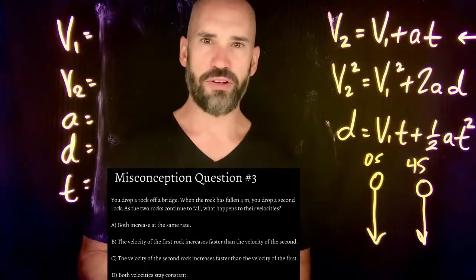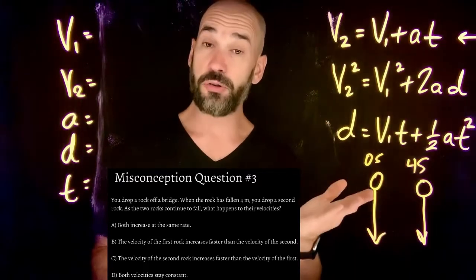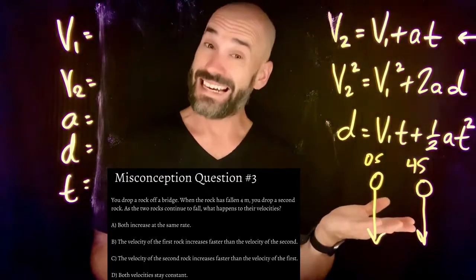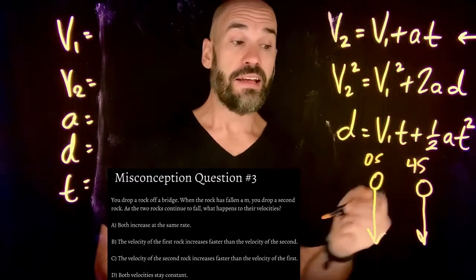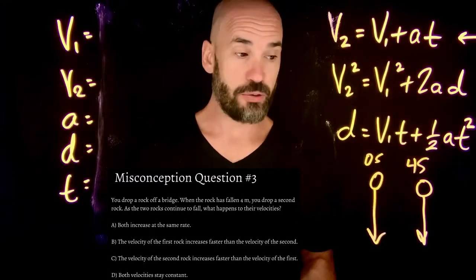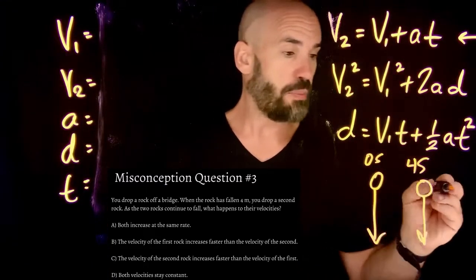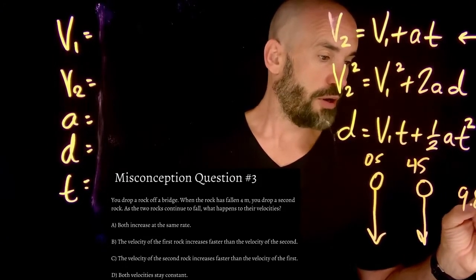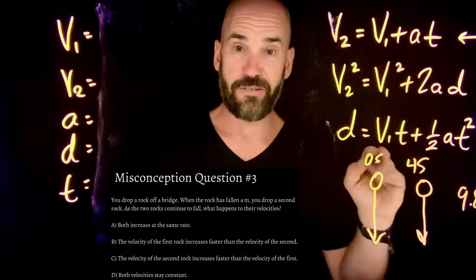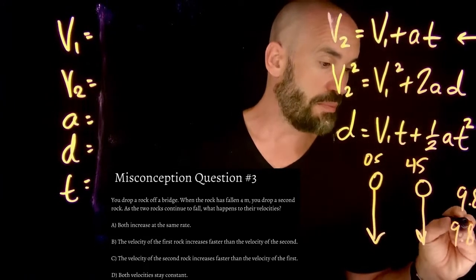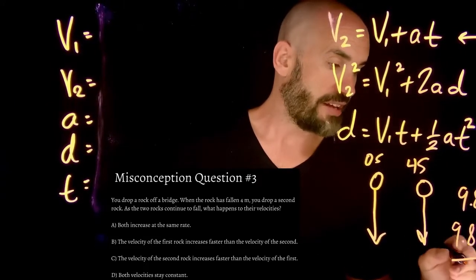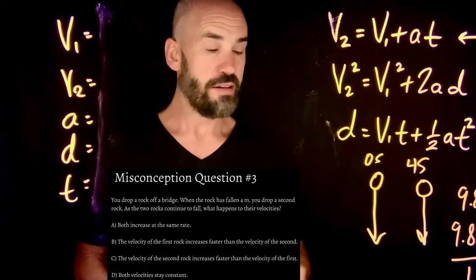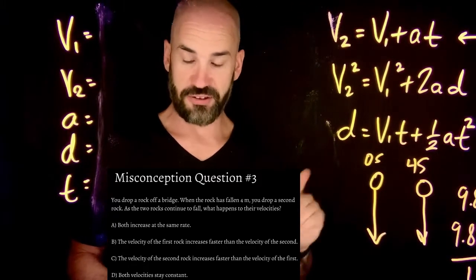A, they both increase with the same rate. Is that true? I gotta say it's pretty true, right? The rate at which these guys' velocities increase is gravity, 9.8 meters per second squared. In other words, both of these things get faster at a rate of 9.8 meters per second every second. All right? A looks pretty good to me so far, but let's check the rest.